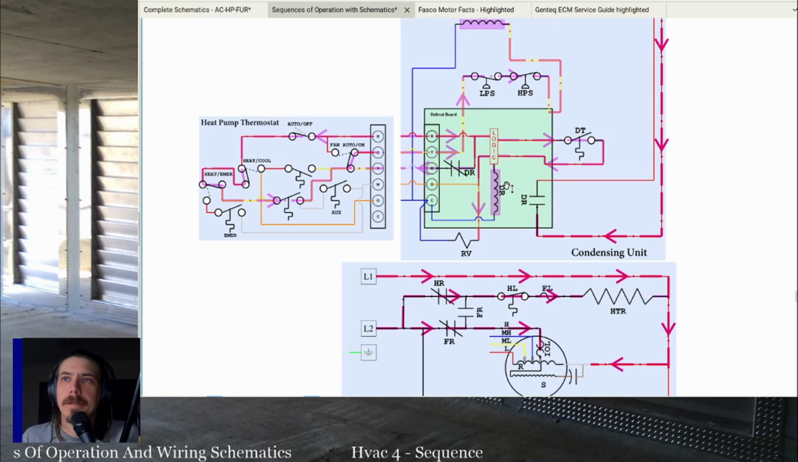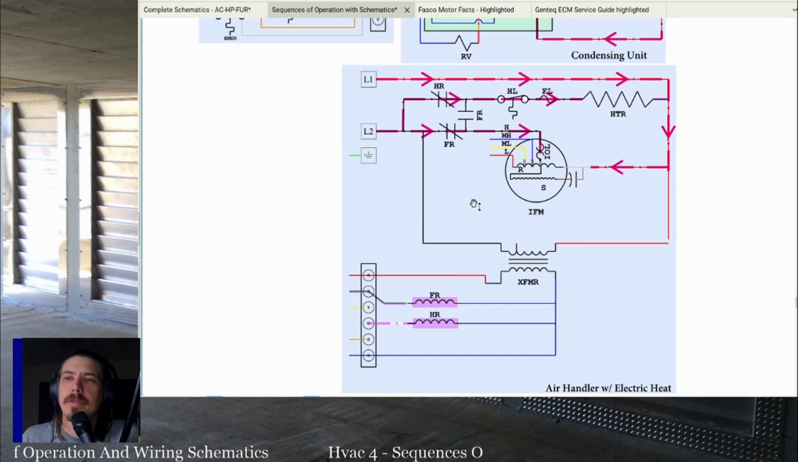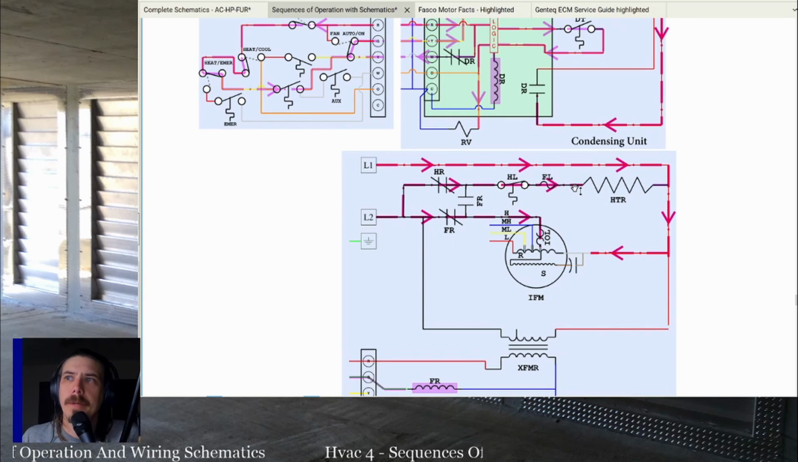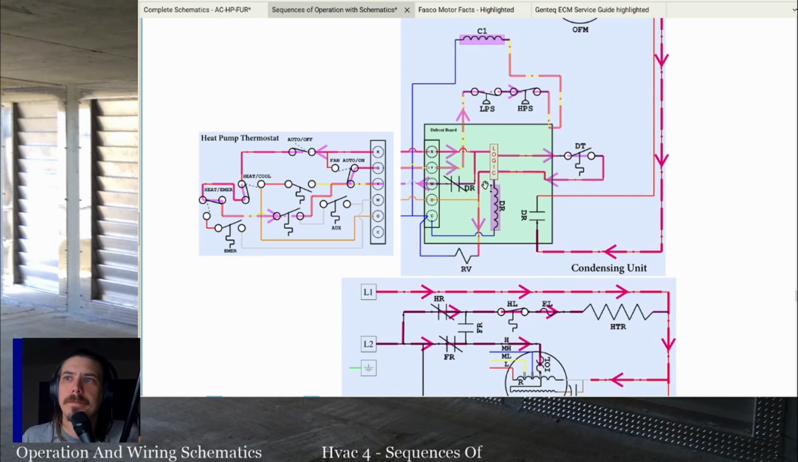So if the system is not equipped with electric heat, if it's just a straight heat pump, no electric heat pack, they're going to notice that the system switched to cooling when this thing operates. So anyway, power sent to W to the electric heat. That powers the electric heat relay if it wasn't already powered, turning on electric heat.